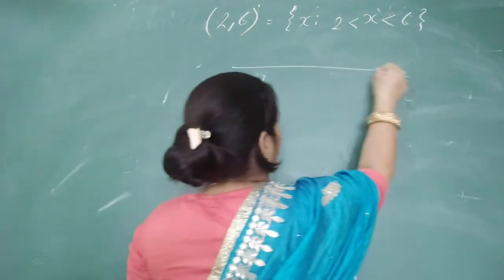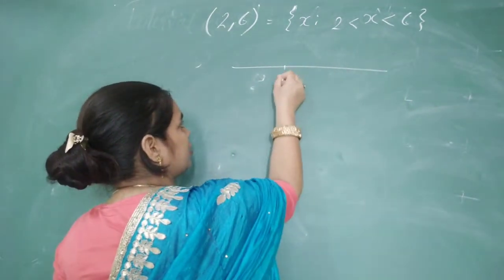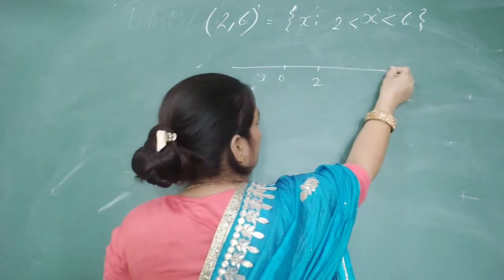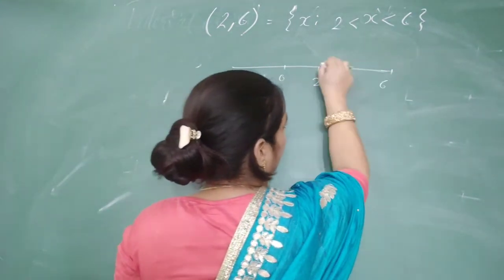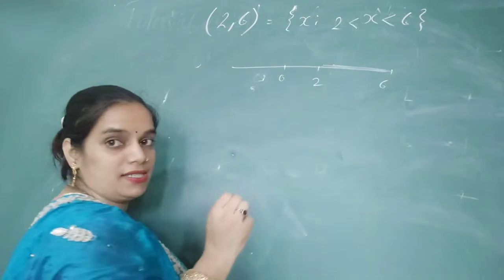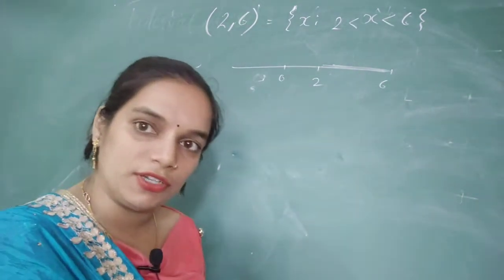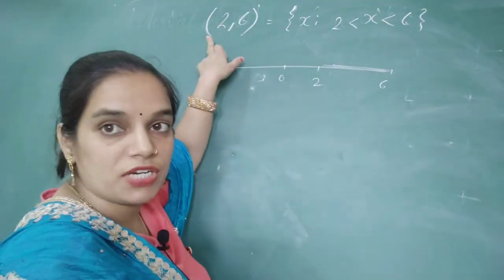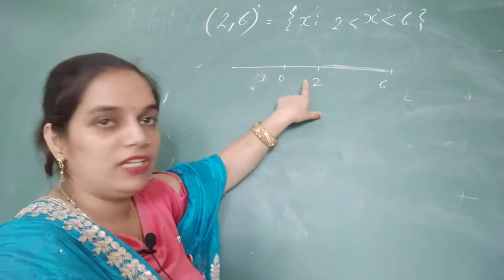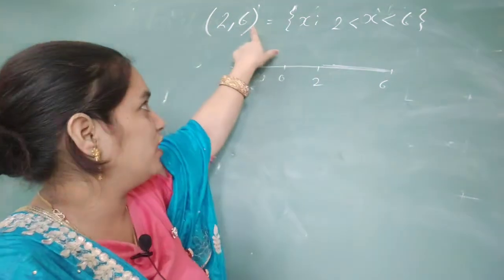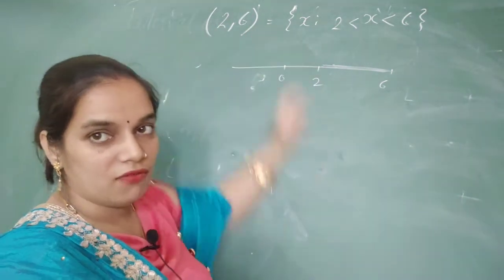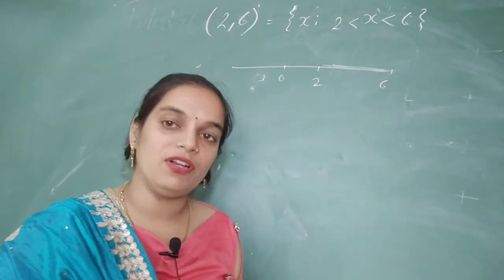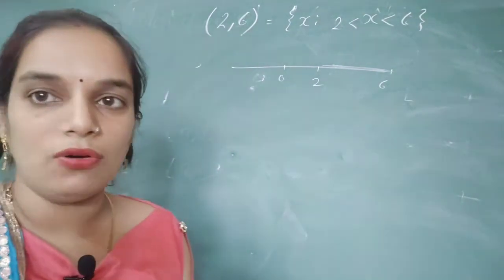On the number line, let us assume this is 2, and here we have 6. We will take the values between 2 and 6, but 2 and 6 will not be included. If there is a closed interval towards 2, we will take the value 2. If there is a closed interval towards 6, we will consider 6 as our value. Okay, now